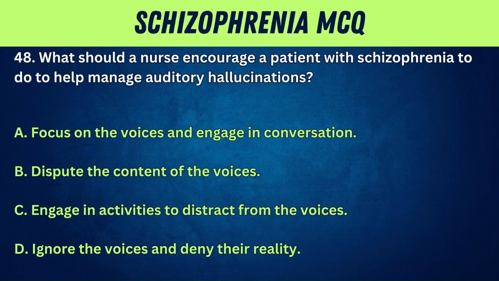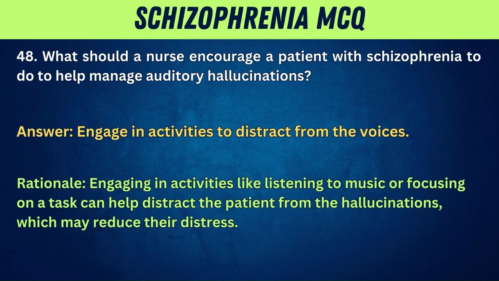48. What should a nurse encourage a patient with schizophrenia to do to help manage auditory hallucinations? A. Focus on the voices and engage in conversation. B. Dispute the content of the voices. C. Engage in activities to distract from the voices. D. Ignore the voices and deny their reality. Answer: Engage in activities to distract from the voices. Rationale: Engaging in activities like listening to music or focusing on a task can help distract the patient from the hallucinations, which may reduce their distress.